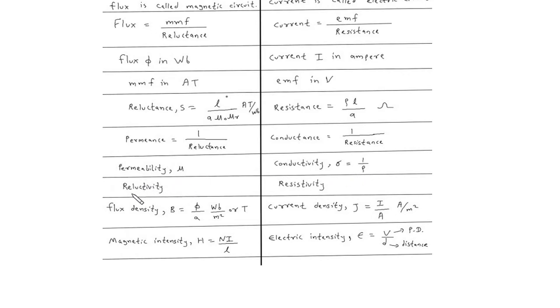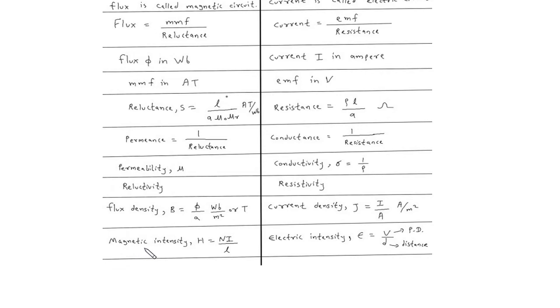In case of magnetic circuit, there will be a reluctivity. In case of electric circuit, there will be a resistivity. Flux density B is equal to phi by A. Its unit is Weber per meter square or Tesla. In case of electric circuit, current density J is equal to I by A. Its unit is ampere per meter square.